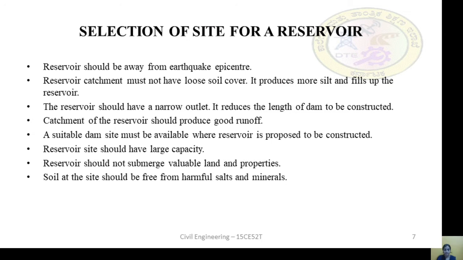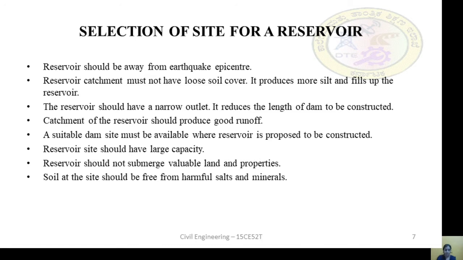Next, the reservoir catchment must not have loose soil cover. It produces more silt and fills up the reservoir. If there is loose soil cover, it produces more silt, and the silt will cover all the area, so that very little area will remain for storage of water.